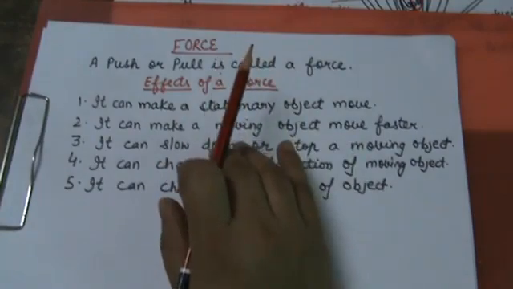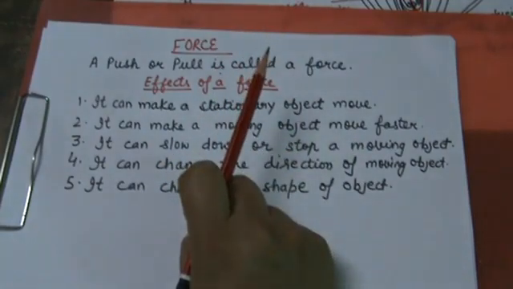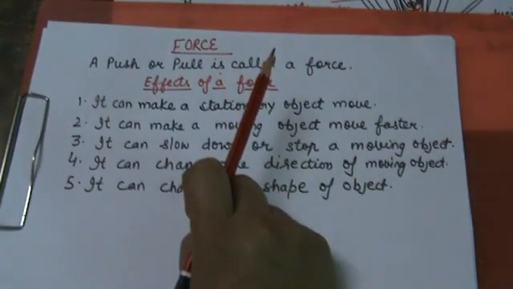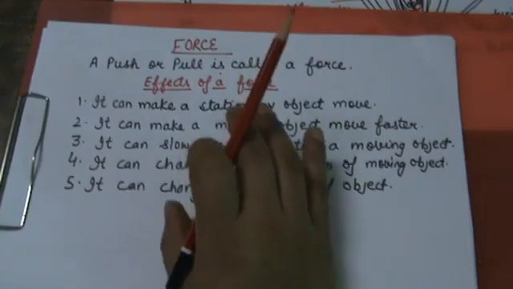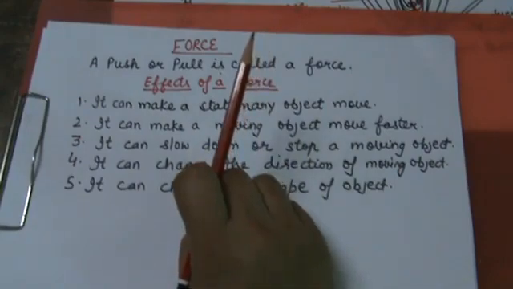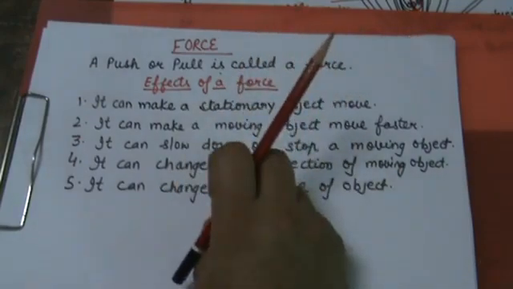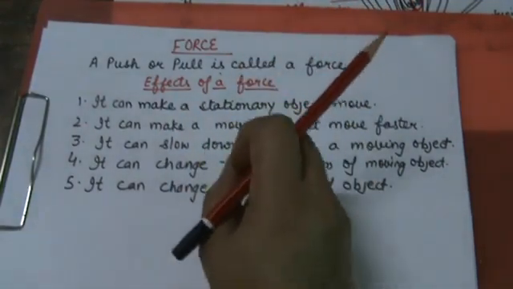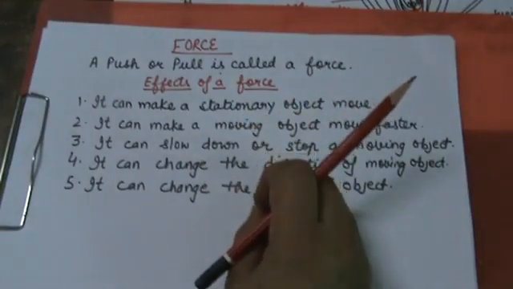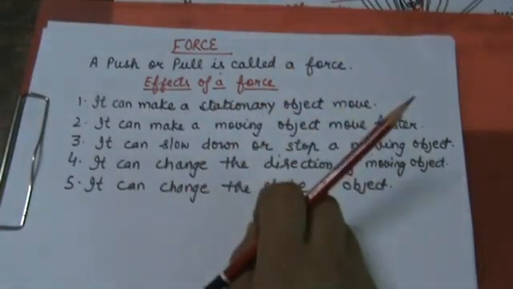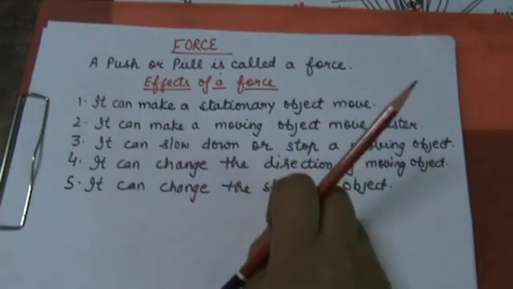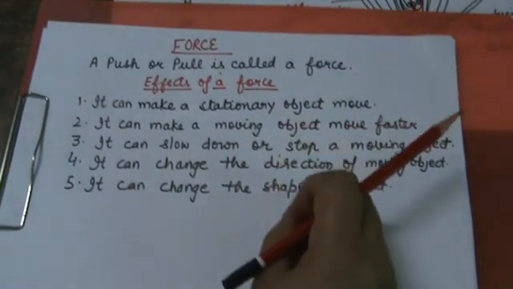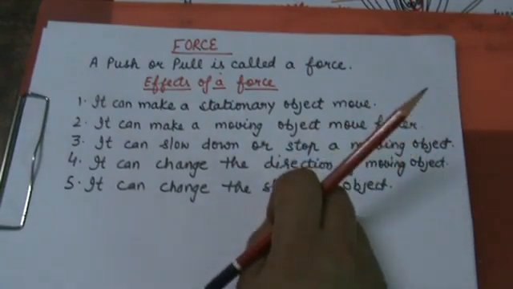And we apply force to perform various activities. For example, to lift a glass of water, to ride a bicycle, to push the switch of the TV, or to open a door. Students, if you stand in front of a door, it will not open by itself. You have to interact with it. How can you interact with it? You can push the door or pull the door. It means you apply force on it to make it open.